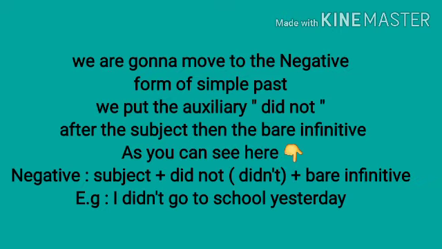Now we are gonna move to the negative form of simple past. Okay, negative form is very easy. It is not like the positive form, because we don't need to memorize all those verbs. We just have to put the auxiliary did not after the subject, then the bare infinitive, as you can see here. Negative: subject plus did not, or short form didn't, plus bare infinitive. Remember, bare infinitive is the verb without to.